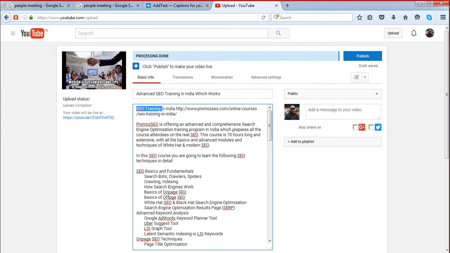So this is the first thing. Put your primary keyword, and then there is nothing except a space. There should not be any hyphen, colon, slash, or any special character other than a space. One space, and then you put your URL where you want people to go. So this is going to be a backlink to the site.